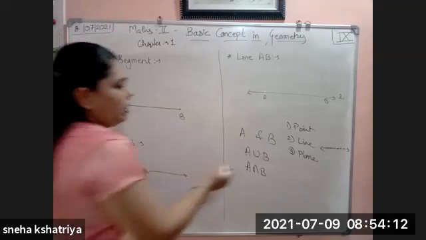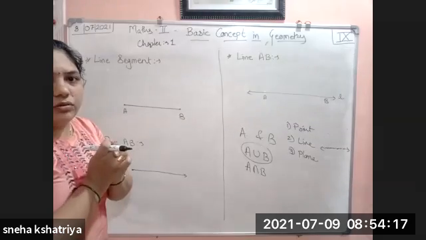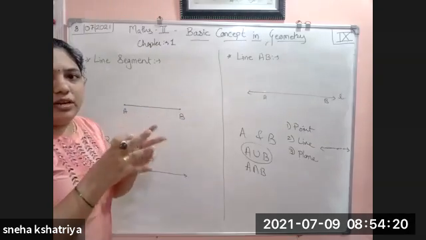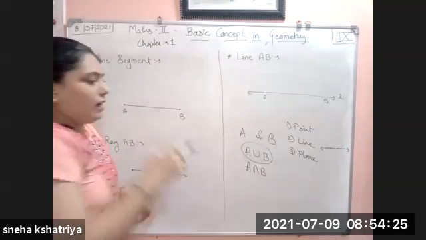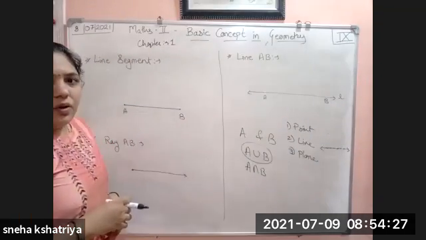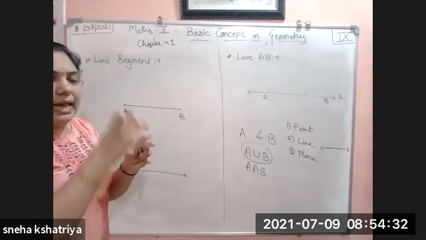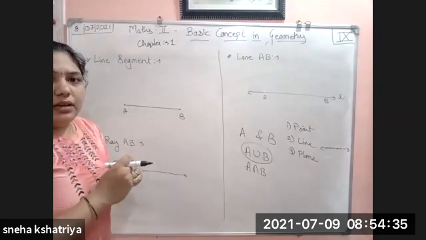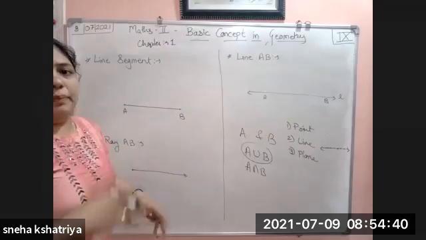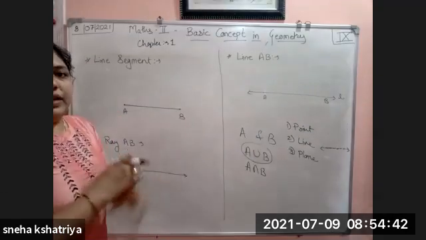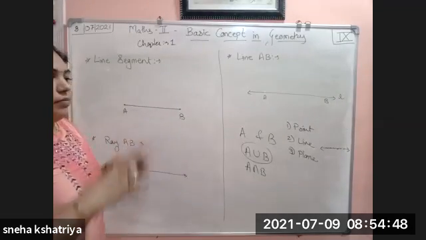Union means what? We collect all the values. We don't leave anything. We collect all the things from this part also, and we form a complete set. Intersection means what? Only the common part. Whatever the common part between A and B is, only that part we take in intersection. But in union, we take all the values, all the points, all the things, and we unite them, and they form the union of sets.